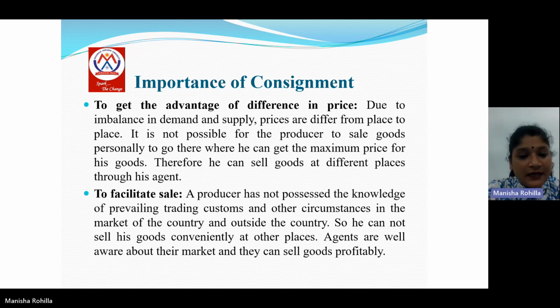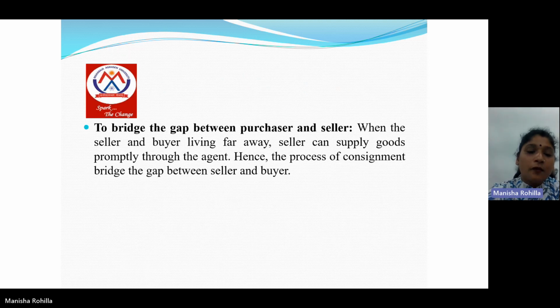Second point is to facilitate sales. A producer does not possess the knowledge of prevailing trading customs and other circumstances in the market of the country and outside the country, so he cannot sell his goods conveniently at other places. Agents are well aware of their market and they can sell goods profitably. Third point is to bridge the gap between the purchaser and the seller. When the seller and buyers live far away, the seller can supply goods to the purchaser with the help of an agent. Hence, the process of consignment bridges the gap between the seller and the buyer.